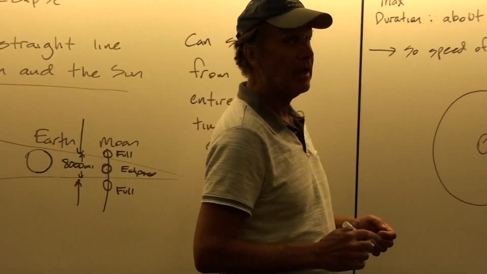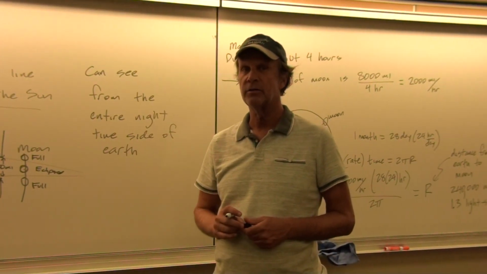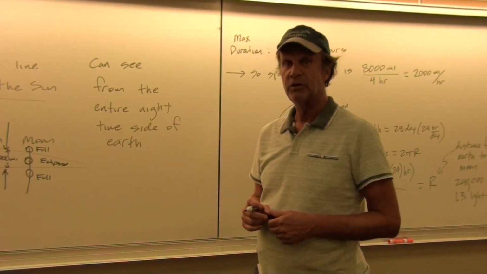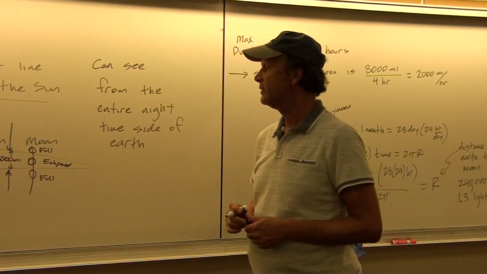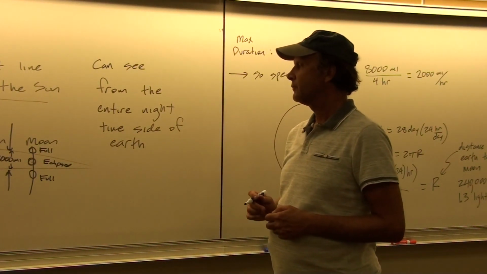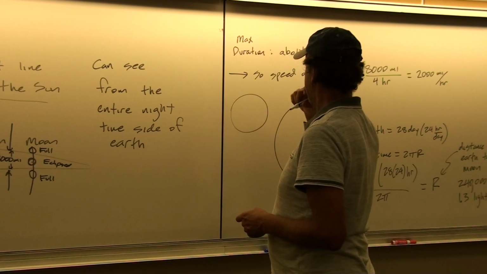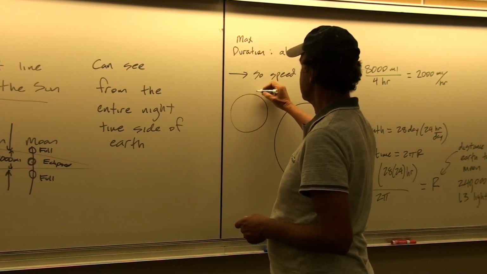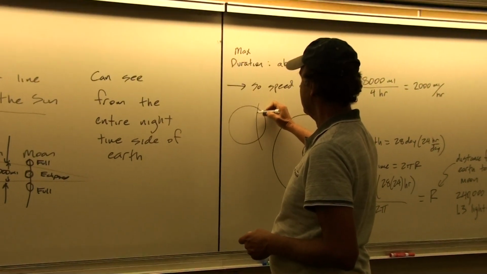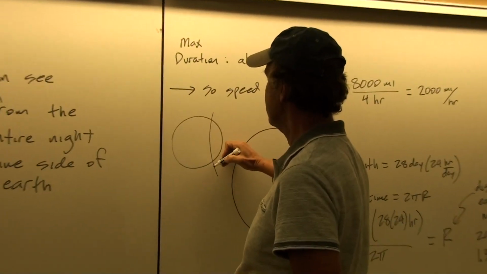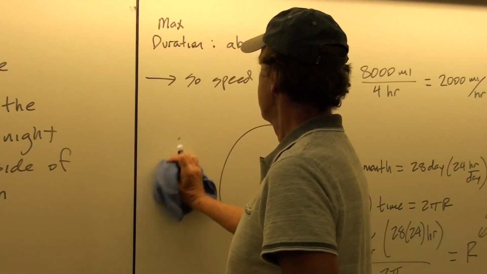And also, by studying the shape of the shadow of the Earth on the moon, the Greeks concluded that the moon was a curved surface, because they knew that it was the Earth's shadow that was blocking the light. And so when it became partially eclipsed, they could see that there was a curve to the shadow of the Earth on the moon. And so that could only occur if the Earth was a curved surface.